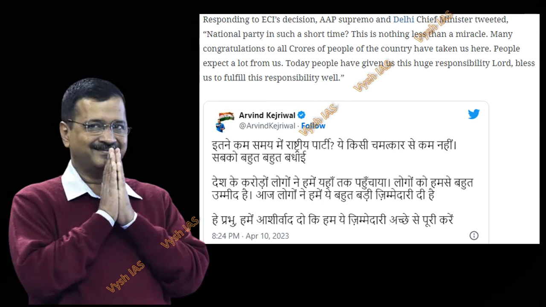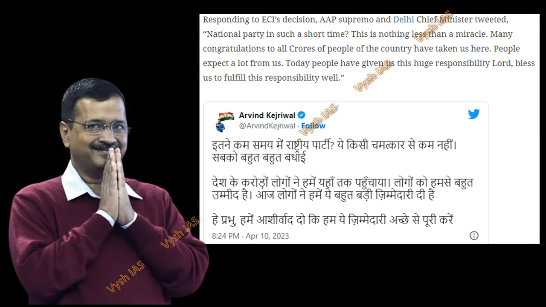Okay, and he has also tweeted, like, national party in such a short time, so this is nothing less than a miracle. So thank you to all the people, and this is a huge responsibility. His tweet in Hindi is there, and that in English is the one given in the Indian Express. Okay, this news came just one hour back.